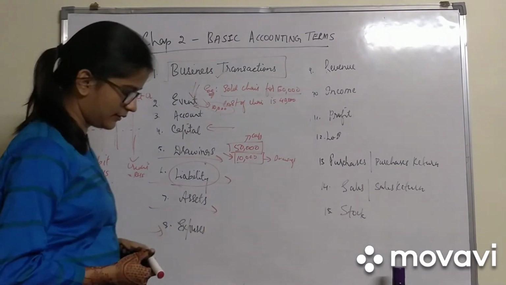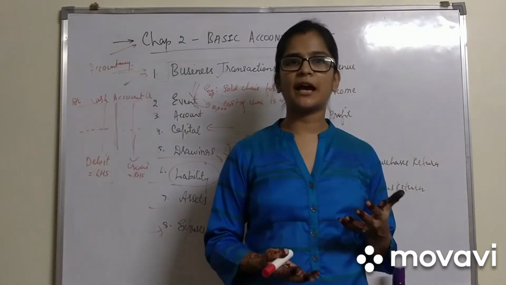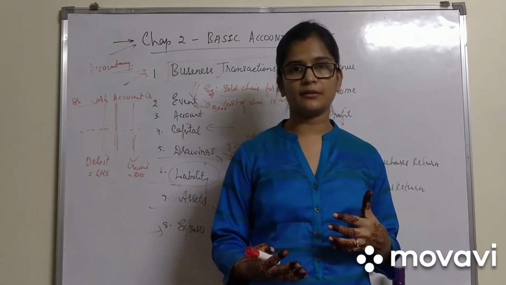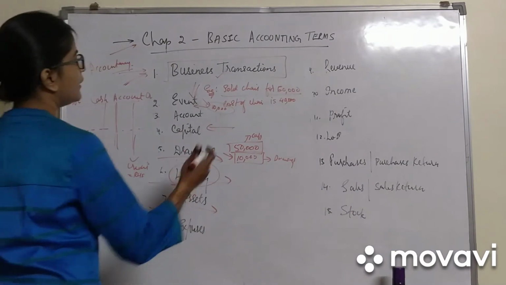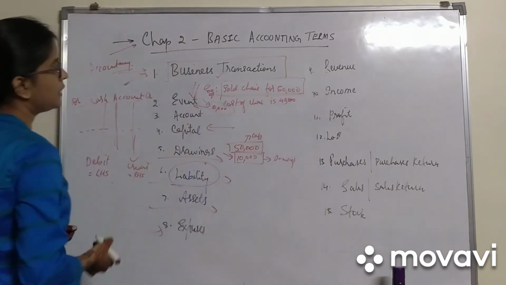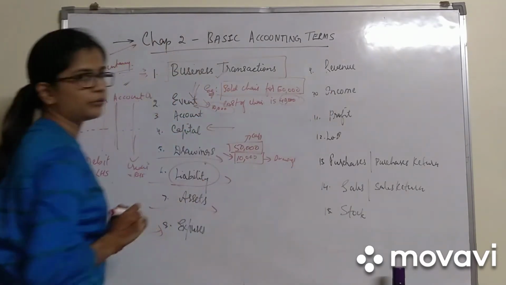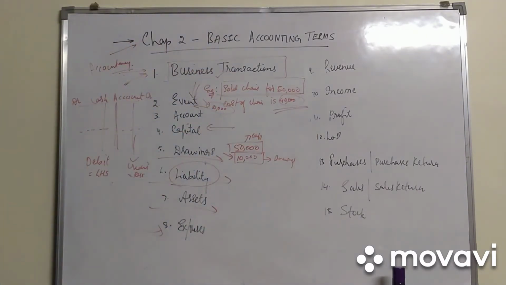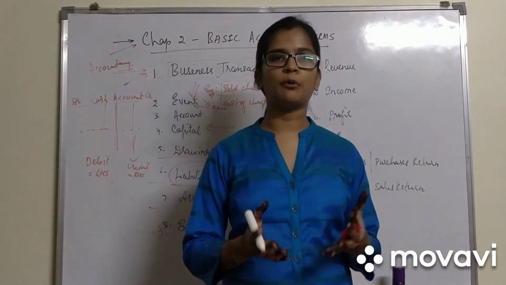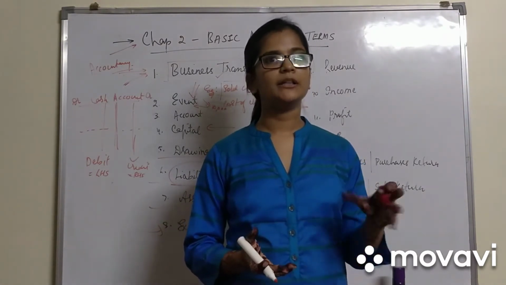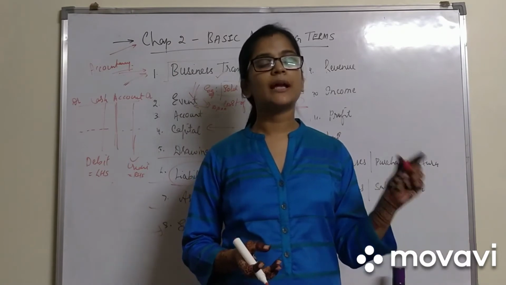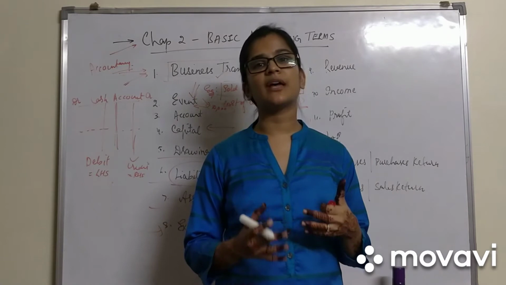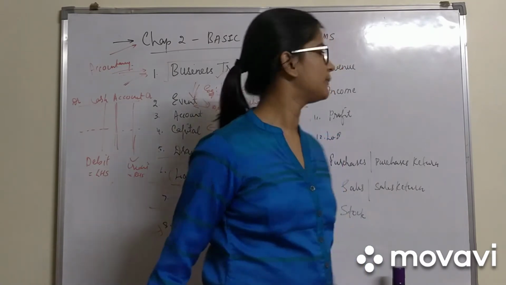Next we have expenses. Whenever we have a business, we cannot just have income; we will also have expenses. Say for example, I sold chairs for 50,000 but my cost was 40,000. So this 40,000 is your expense of the business. Say you have pocket money of rupees 100 and you spend 30 rupees. So that 30 rupees becomes your expense. In the same way, even business has different kinds of expenses.